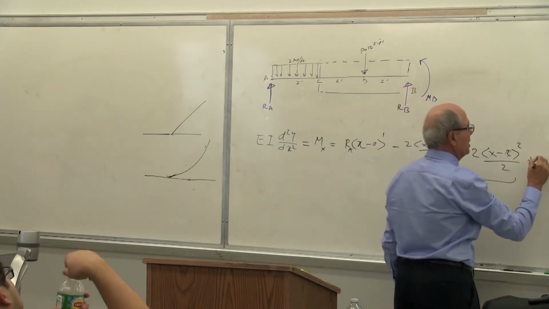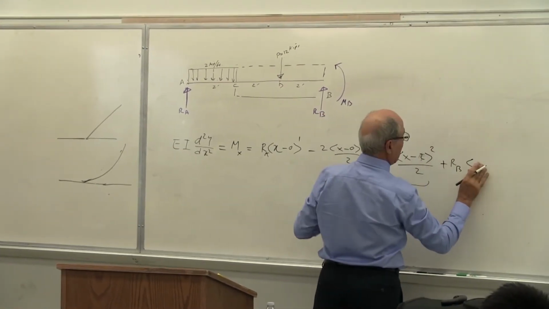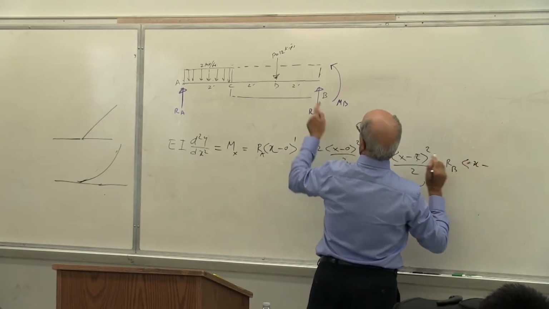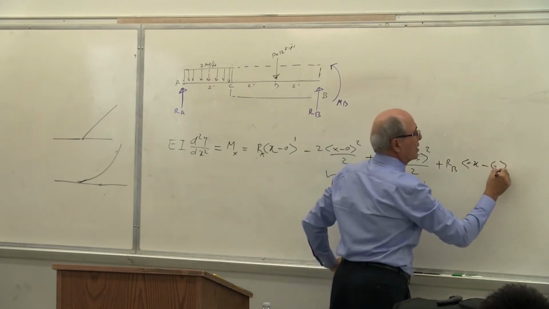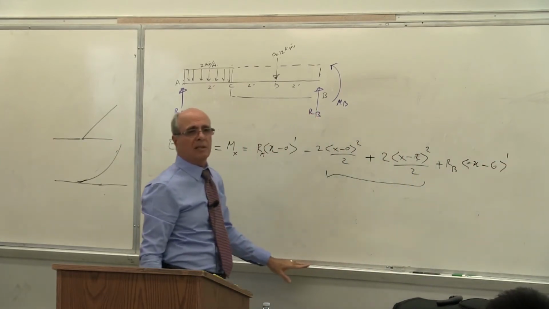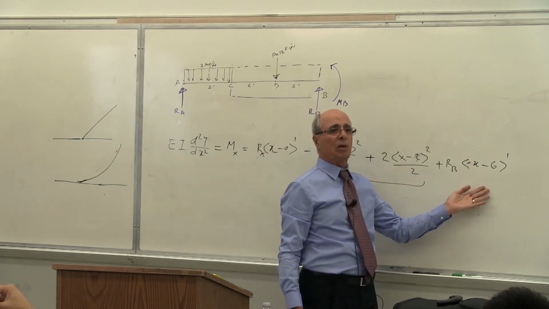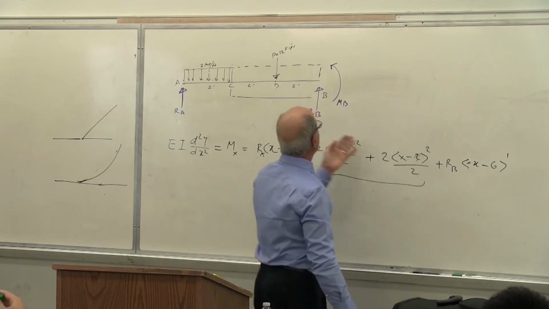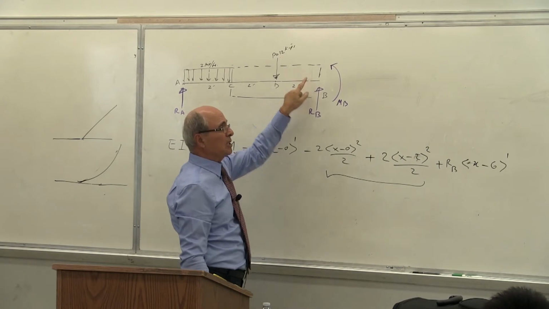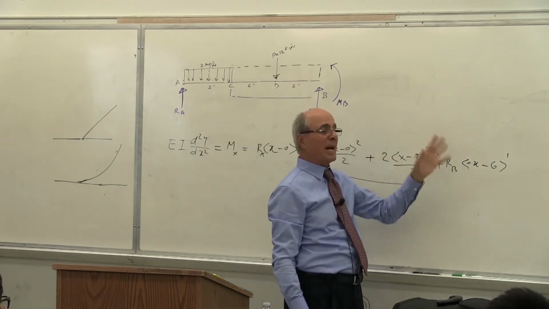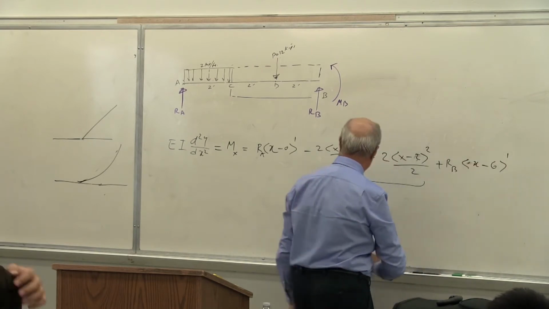So I put plus RB, bracket x minus what? x minus this distance. That distance is 6 to the power of 1. Yes? But what's the idea of the bracket? Isn't that always the bracket, if it is negative, it becomes equal to 0? Yes or no? So therefore, if x is here, here, here, here, or before 6, this always becomes negative. Yes or no? At the maximum, x becomes equal to 6, still it is 0. So it is always 0. So why am I putting it there?